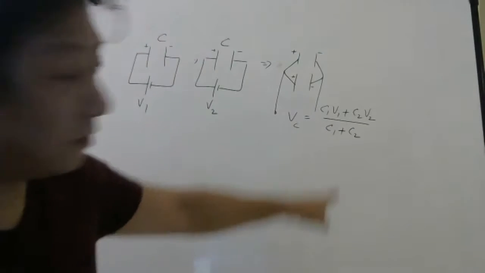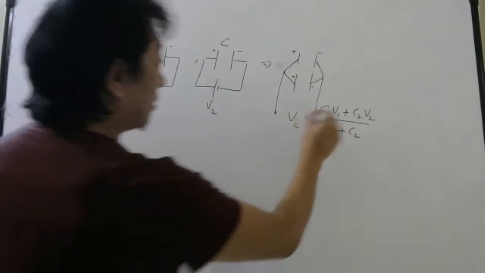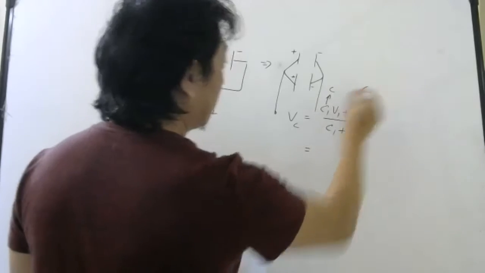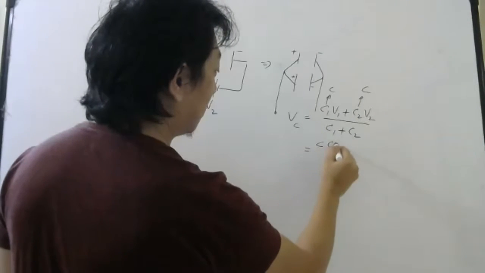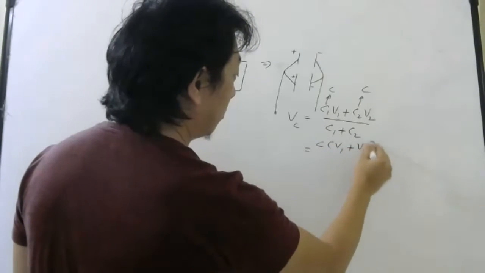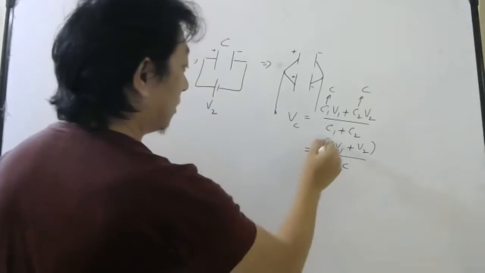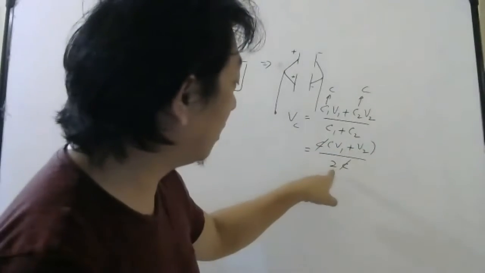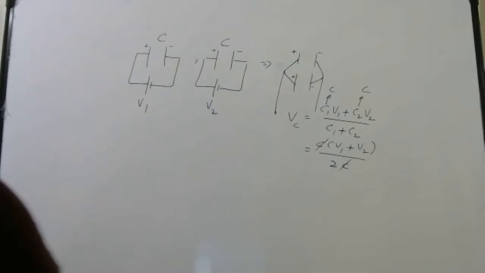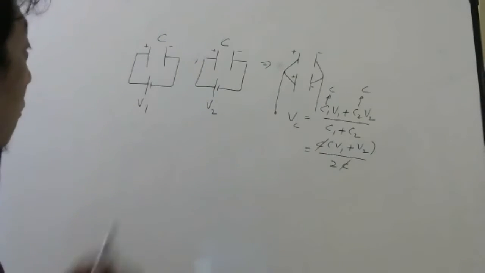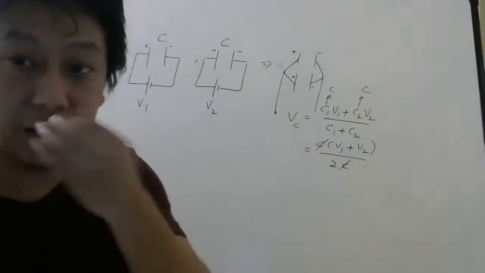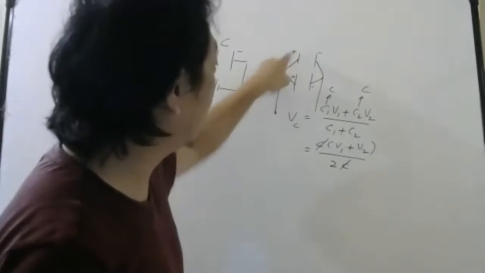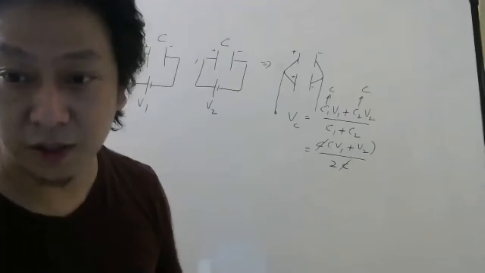Last class I have derived this. In this case, both the capacitances are C, C. So I can take C common, V1 plus V2, and this will be 2C. C will cancel. So common potential is V1 plus V2 by 2. Now, from here to here, they are saying some energy is lost. Already you know the reason also, when charges will flow from higher potential to lower potential.